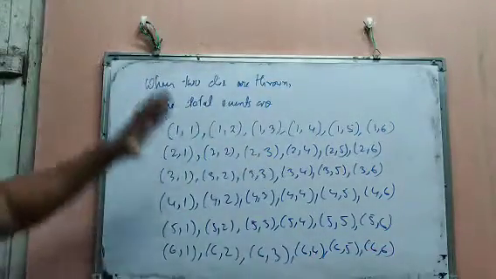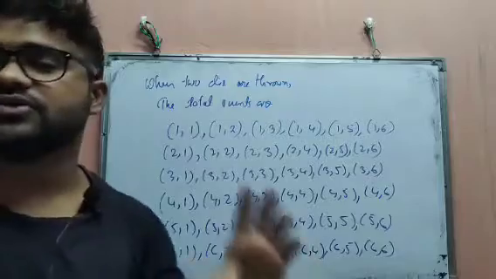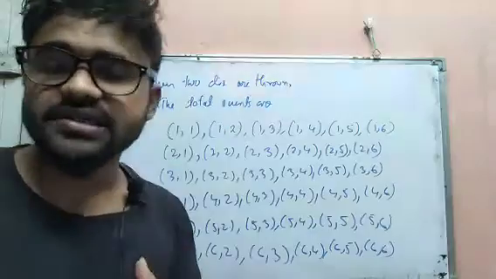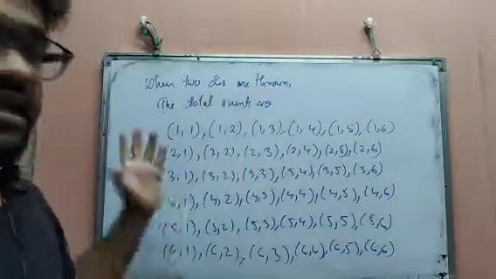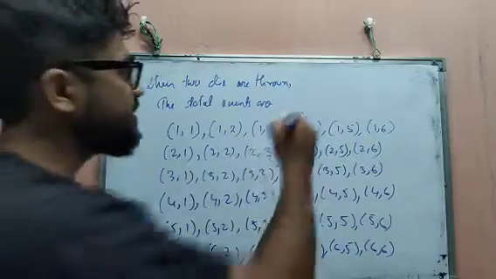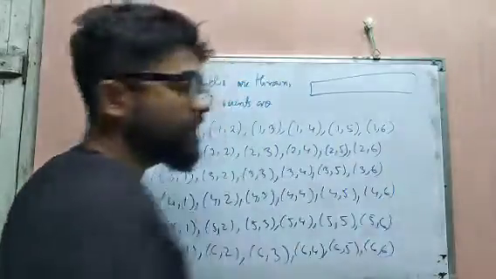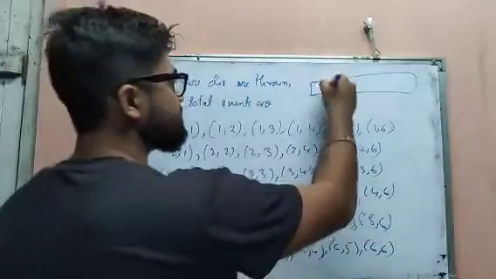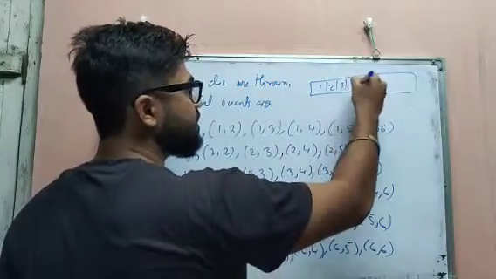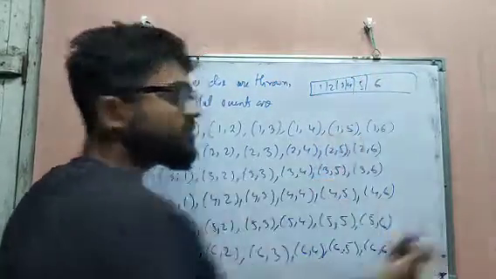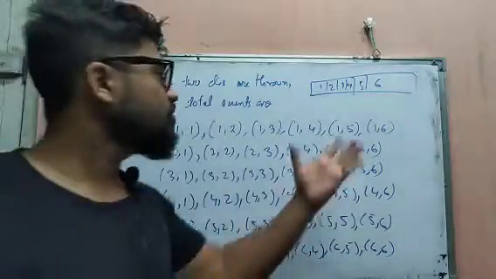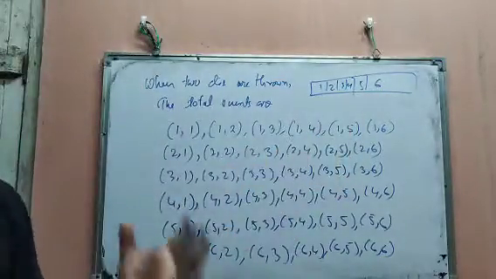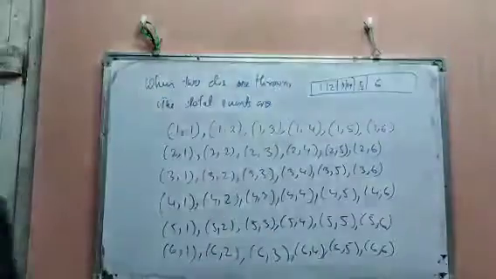So these are all the possible events that can happen when we throw 2 dice. Now you may ask me the question, why am I not writing 7, 1 here? See, all of you have played Ludo, no? In a dice the numbers are 1, 2, 3, 4, 5 and 6 only. Not 7. In Ludo we do not get 7. We get a maximum of 6, so I am writing up to 6.